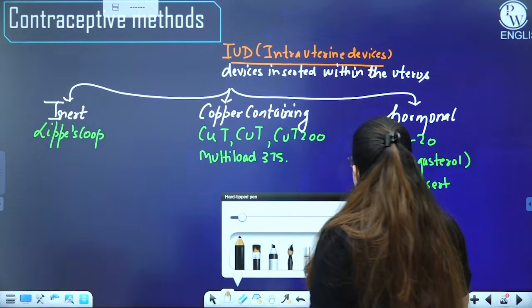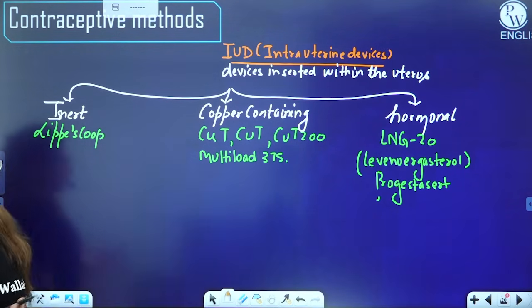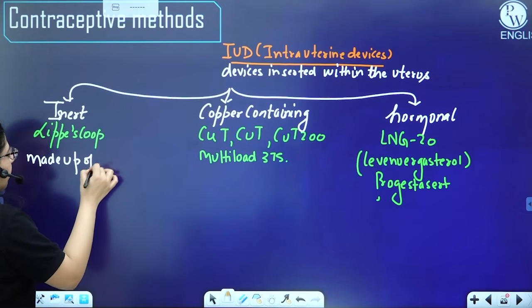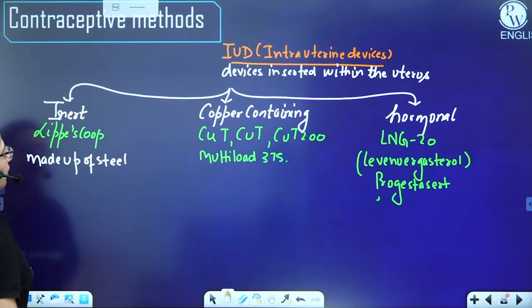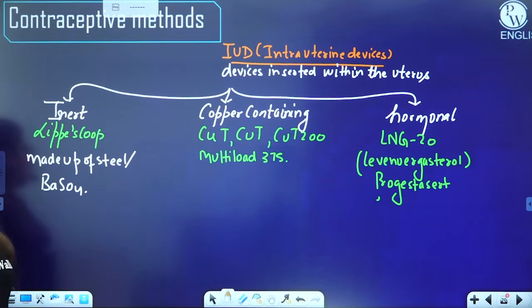So how do they work? If I talk about the Lippes loop, we don't know how it works. It's made up of steel or barium sulfate, right? Yes, barium sulfate. How it works, we have no clue about it right now.